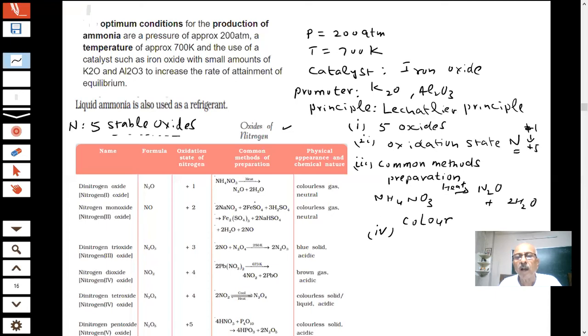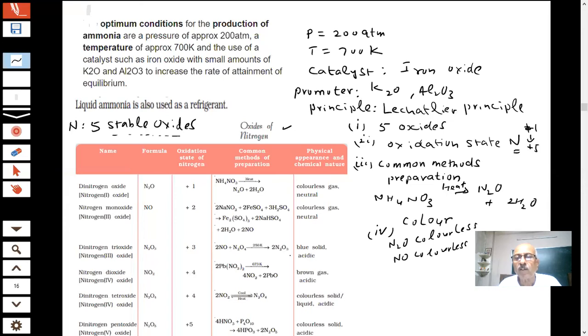N2O you have seen is a colorless gas. Further, you see NO is also a colorless gas, and they are neutral. And what is happening?